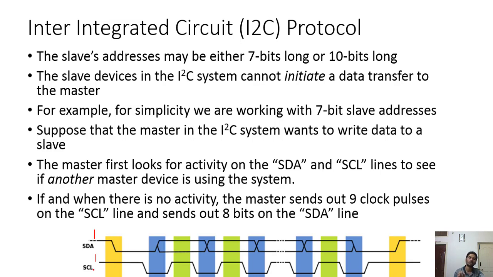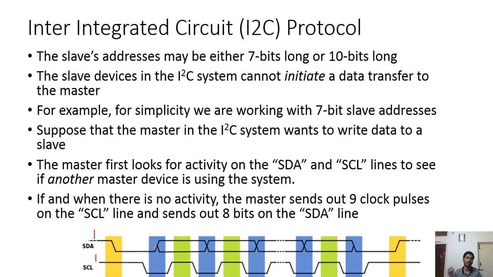When the master would like to communicate with a particular slave, it first checks for activity, because there may be many masters. If any other master is trying to communicate with any other slave, it is not going to disturb. If the line is already pulled down, that means the bus is engaged. So assume that there is only one master and many slaves.